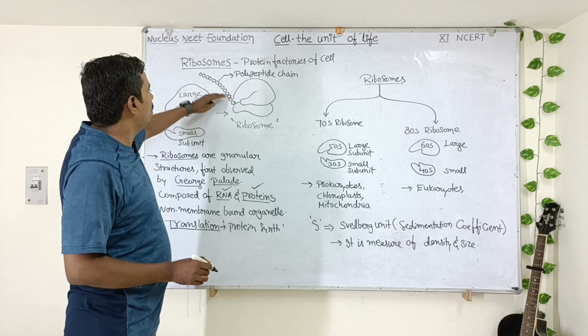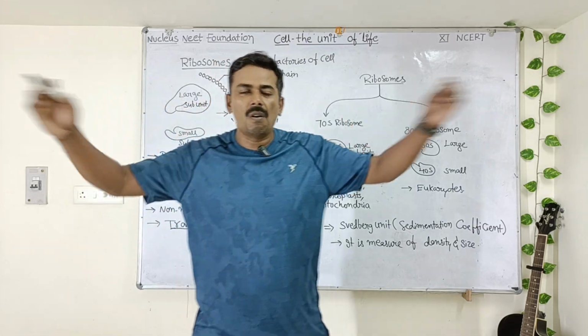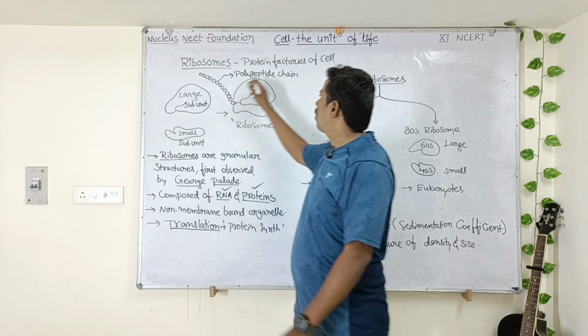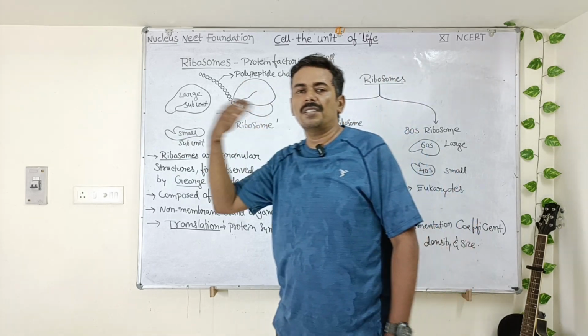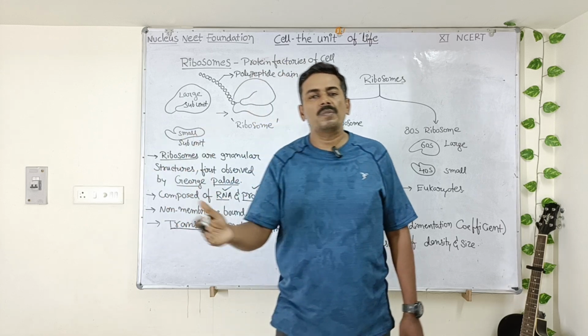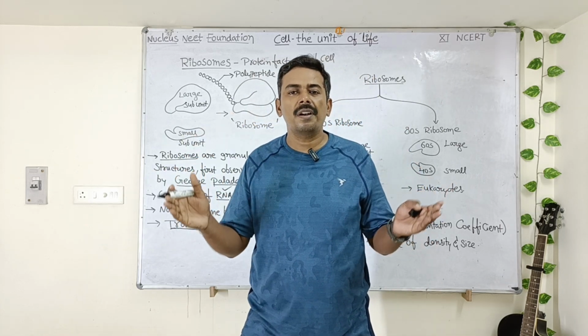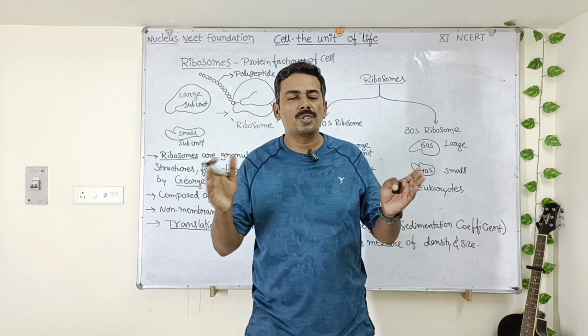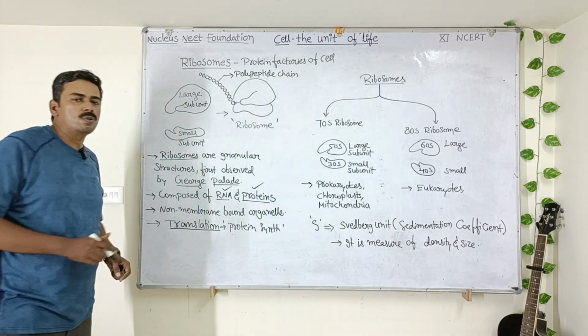So several amino acids, when they are attached end to end, form a long chain. It is called polypeptide chain. This polypeptide chain will undergo certain changes inside the endoplasmic reticulum and Golgi complex, and further it gets converted into a functional mature protein. Okay, so that is the function of ribosome.